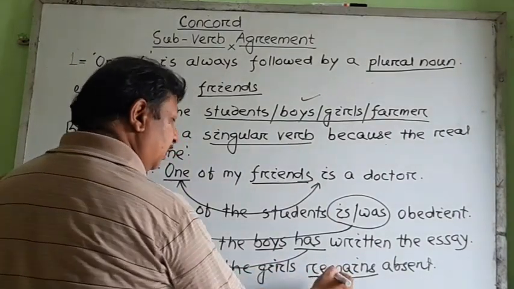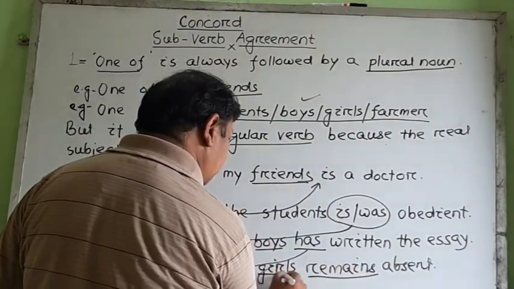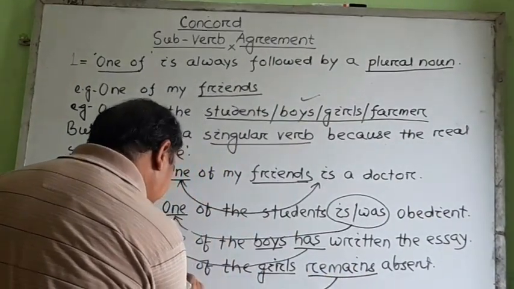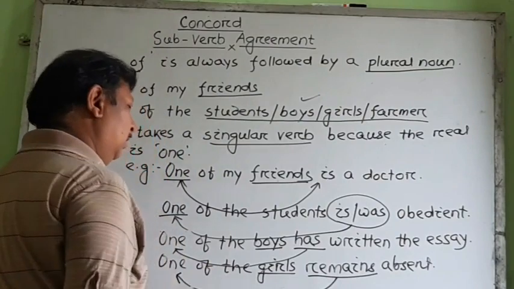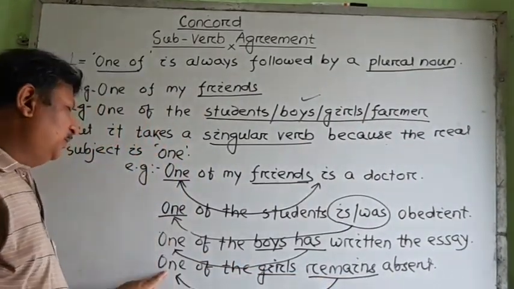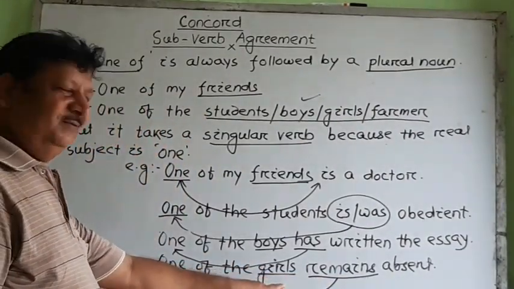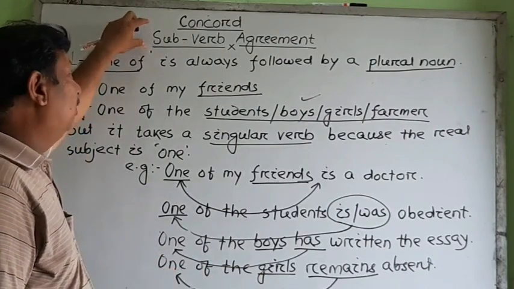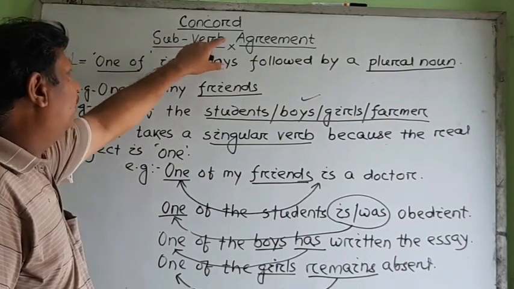Why does it become remains, not remain, even though there is a plural noun? Because here the verb agrees with the subject one, not girls. So the real subject is one, and that is why the topic has been given as subject-verb agreement.